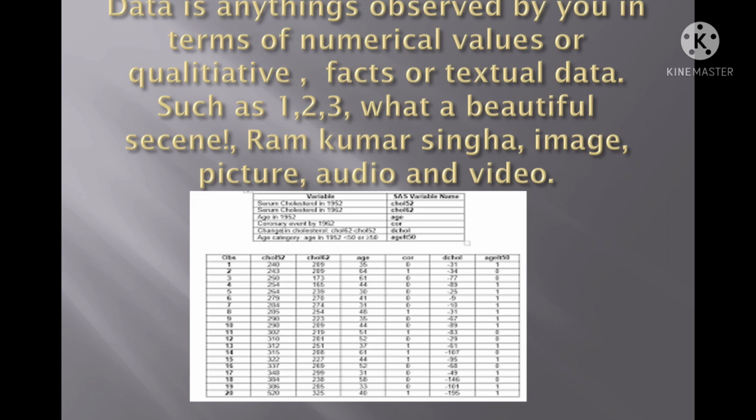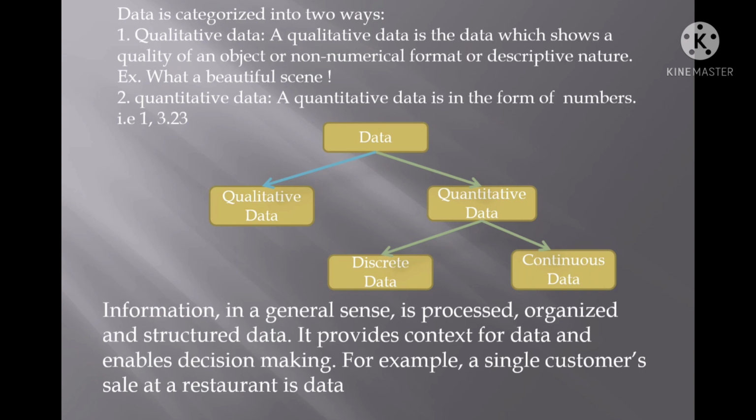Before explaining the data, we can classify the data into two parts: the qualitative data and the quantitative data. What is the meaning of qualitative data? Qualitative means just the quality of an object. How would you classify the quality of the objects? If you can describe any characteristics or behaviors and features of the object, then we can consider it as qualitative data. The qualitative data will not be described in numerical format.